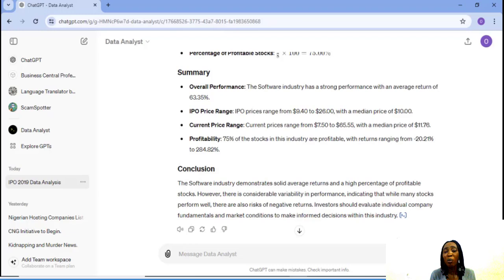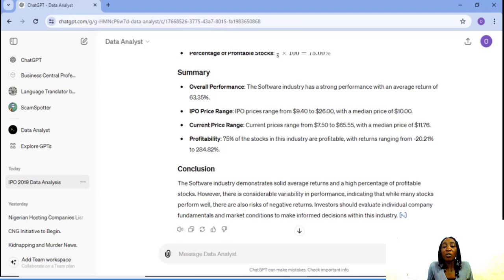However, there is considerable variability in performance, indicating that while many stocks perform well, there are also risks of negative returns. Investors should evaluate individual company fundamentals and market conditions to make informed decisions within this industry.